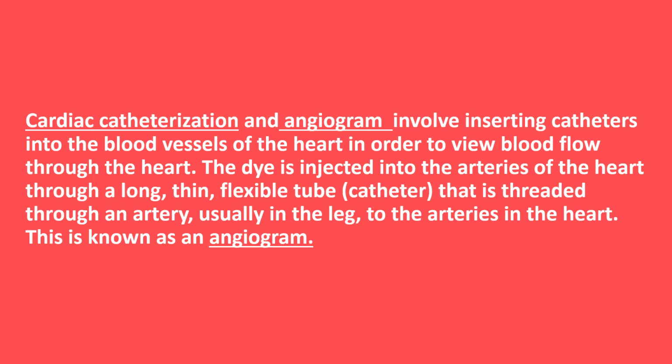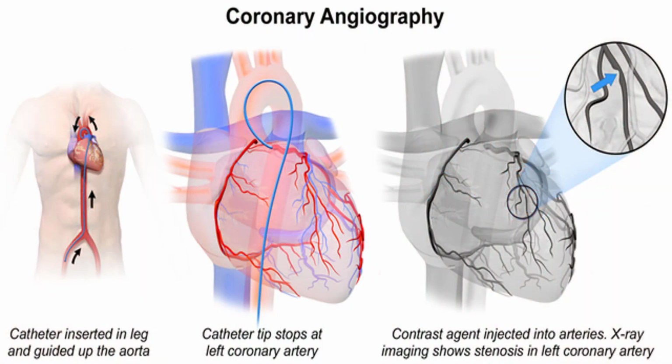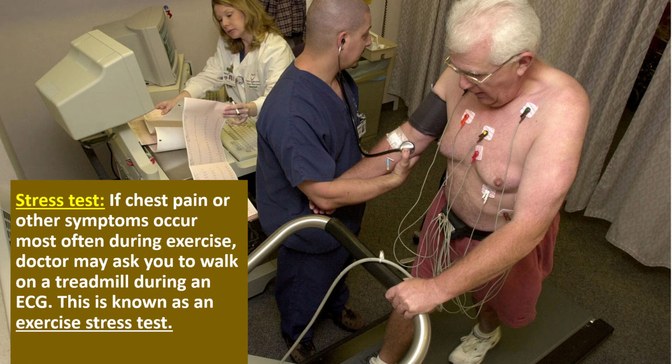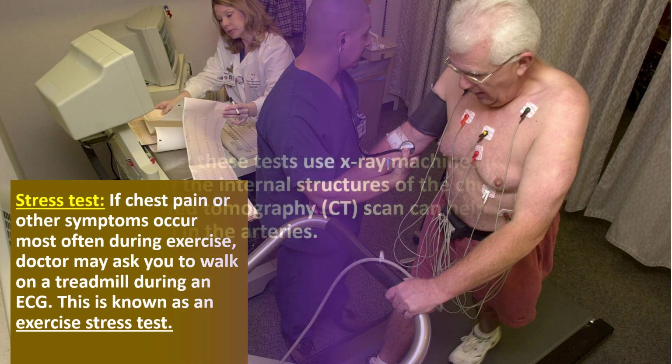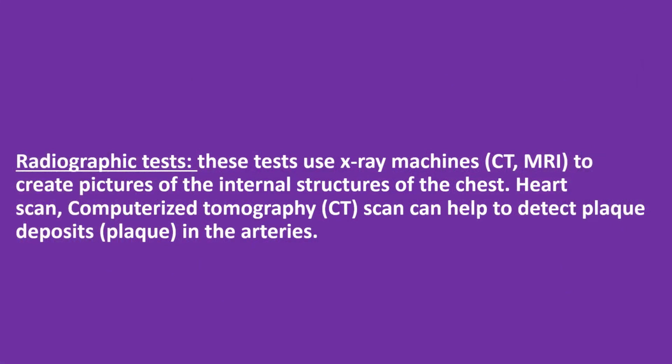Cardiac catheterization and angiogram involve inserting catheters into the blood vessels of the heart in order to view blood flow through the heart. The dye is injected into the arteries of the heart through a long, thin, flexible tube that is threaded through an artery, usually in the leg, to the arteries in the heart. This is known as an angiogram. Stress test. If chest pain or other symptoms occur most often during exercise, doctors may ask you to walk on a treadmill during an ECG. This is known as an exercise stress test.